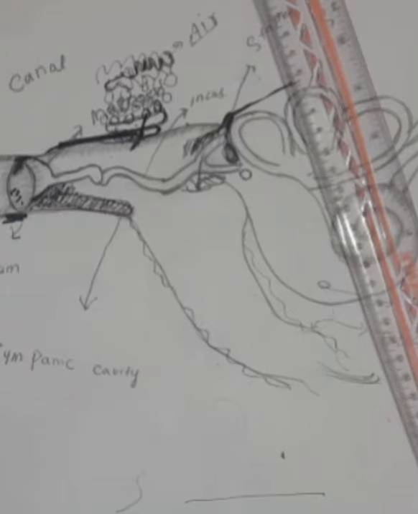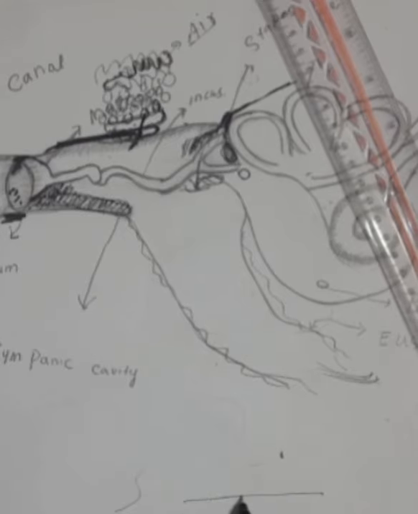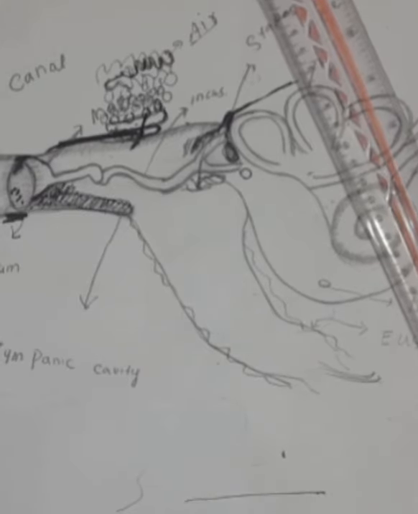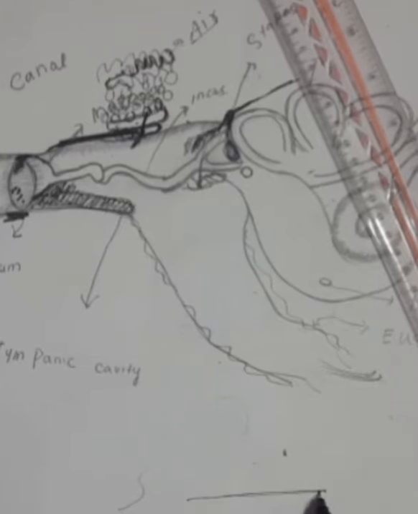The infection of the middle ear is mostly seen in infants and young children. The main cause is that the eustachian tube in infants and young children is wider, more horizontal, and shorter.